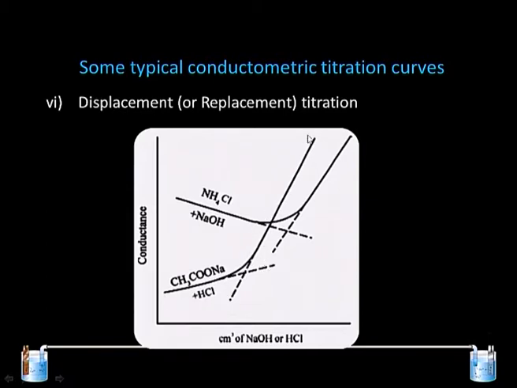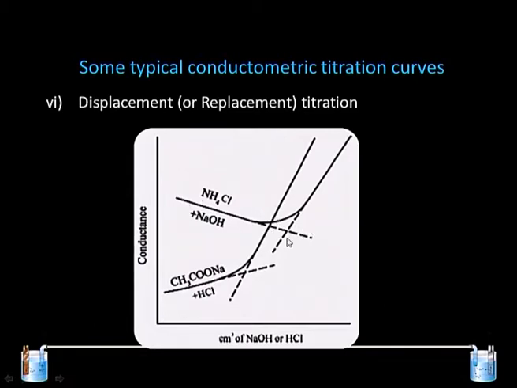Similarly, if we have a salt of a weak base, ammonium chloride, and a strong base like NaOH, there is a fall in the conductance up to a certain level and then it goes up. So, the NH4+ ion is replaced by the Na+ ion, which brings about this change in the conductance.